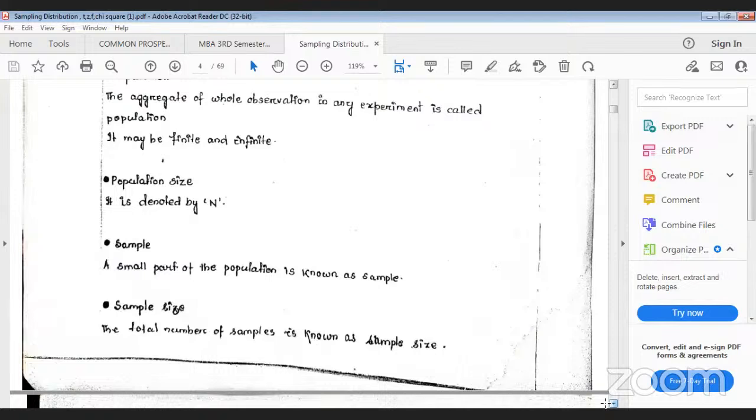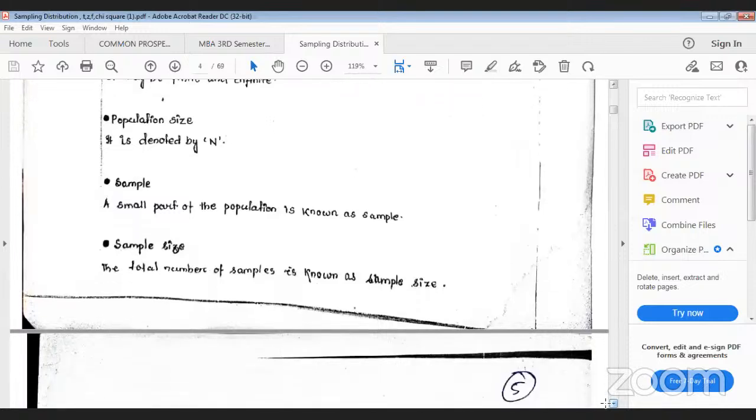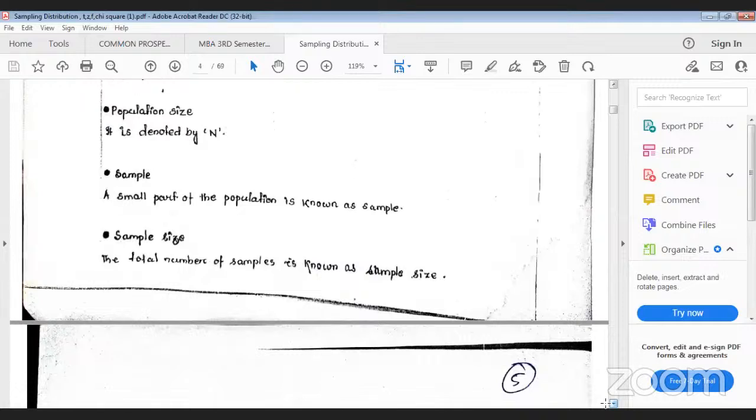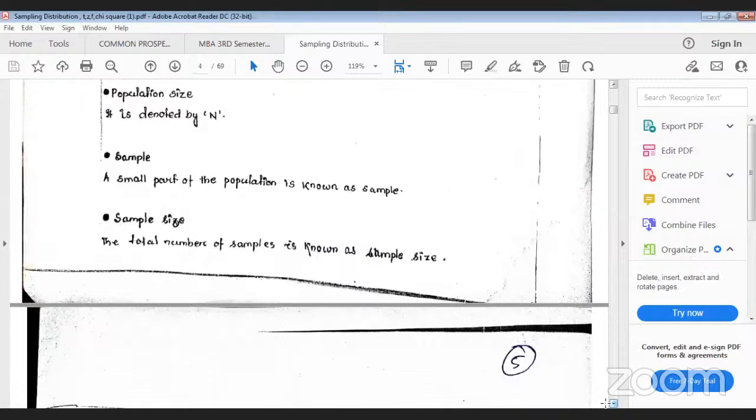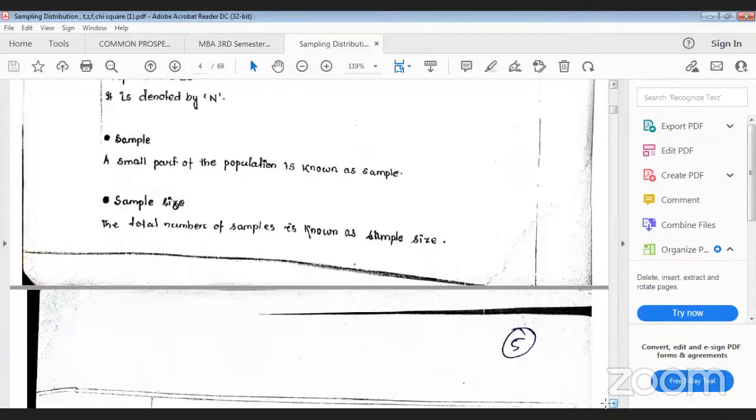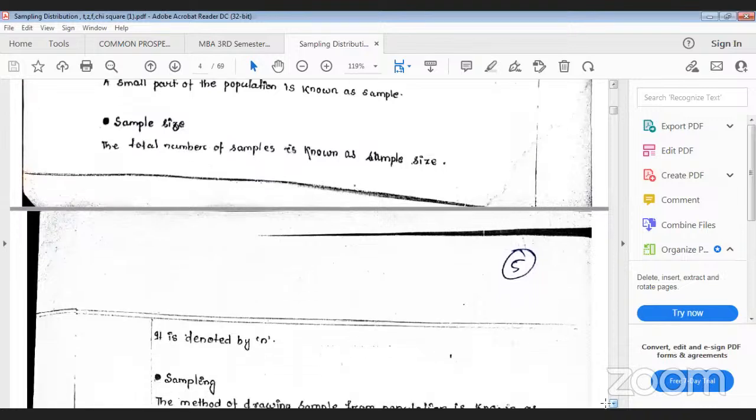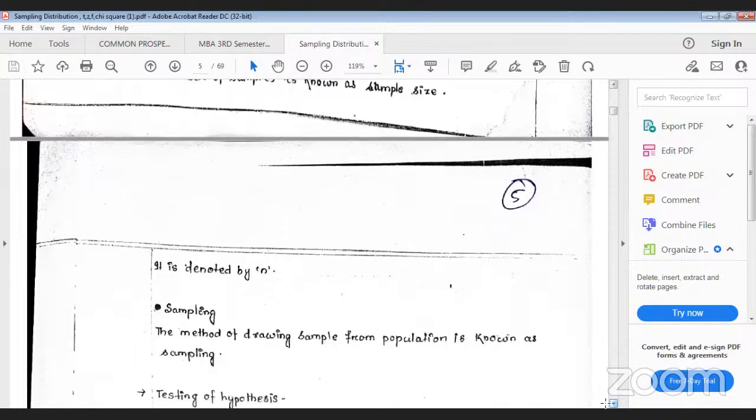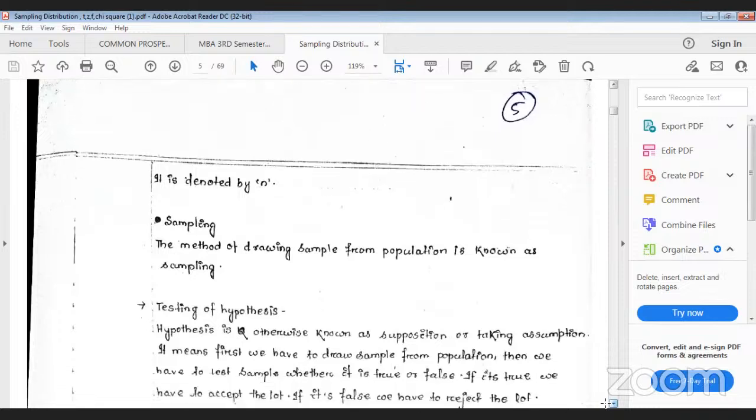That's why it is very important how to choose the sample and go for sample testing, so that you can draw the best finding or best result for your population. Okay, that's why it is very important. Then next one is sample size. Already I have told what should be the exact sample size, how to choose the sample from the population. It is a very important task that you have to know, and sample size is always denoted by small n.